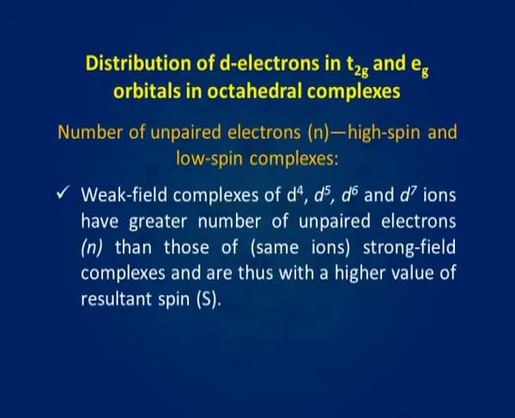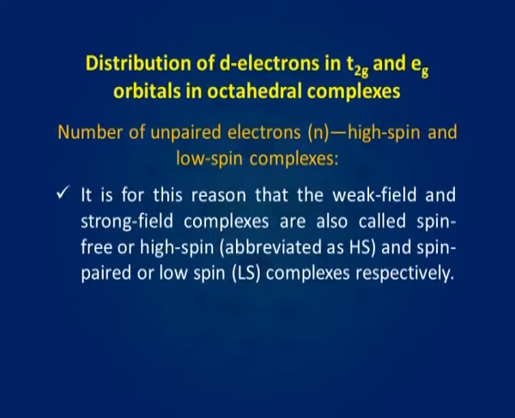Let us now discuss the number of unpaired electrons in high spin and low spin complexes. Weak field complexes of d4, d5, d6 and d7 ions have a greater number of unpaired electrons than those of strong field complexes and are thus with a higher value of resultant spin.